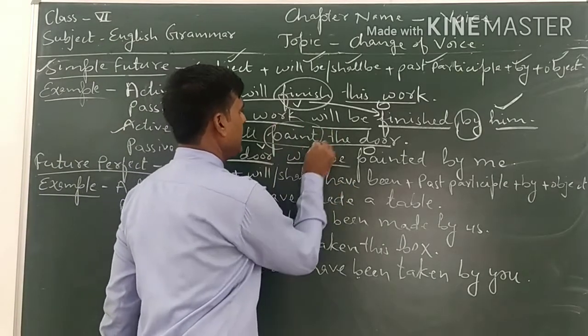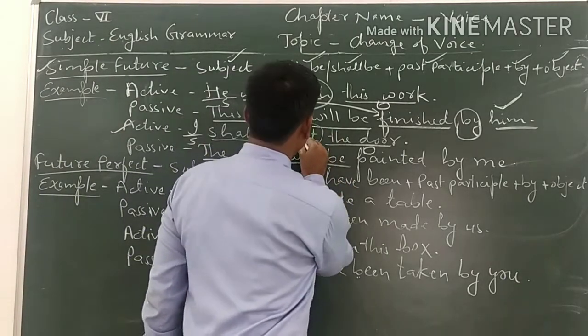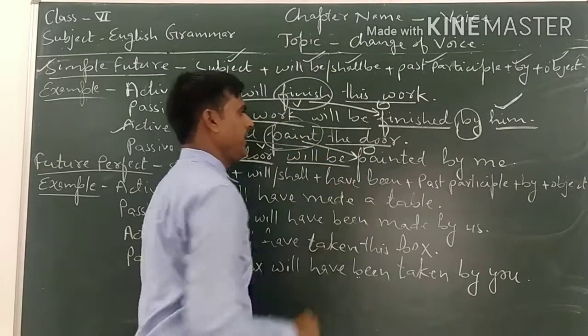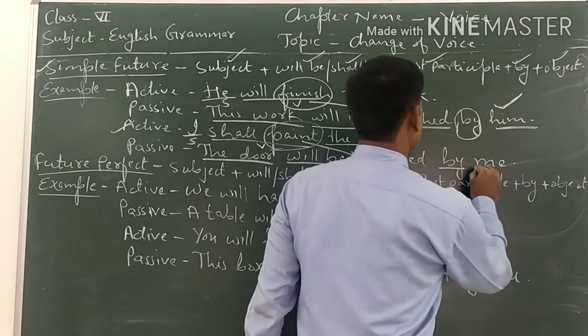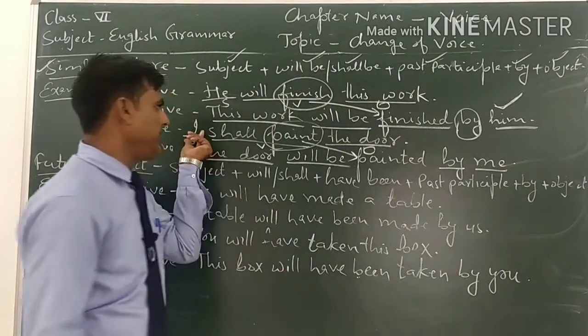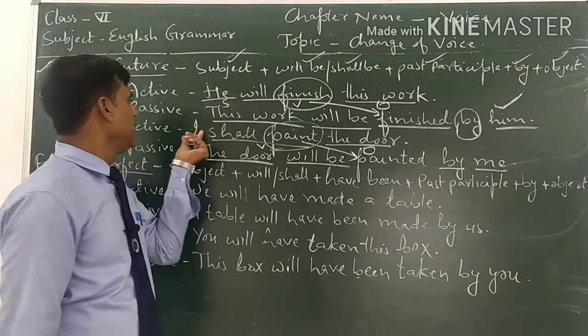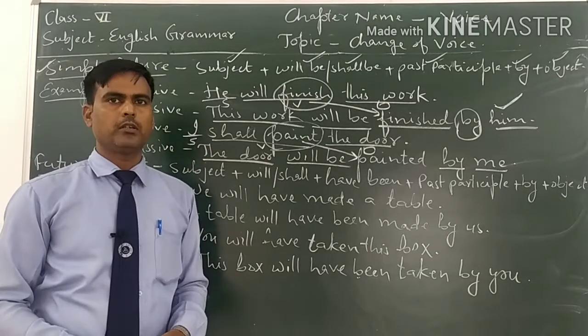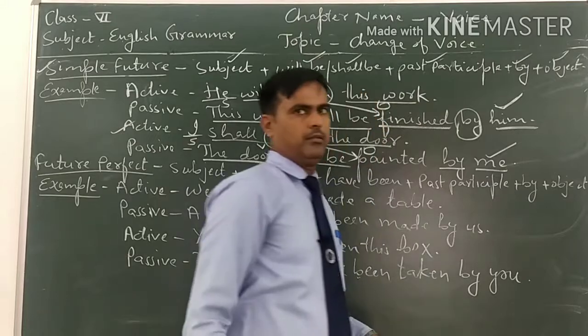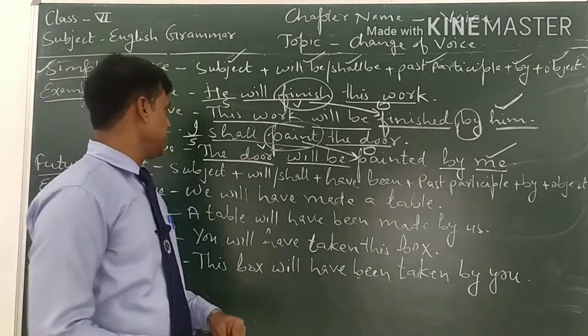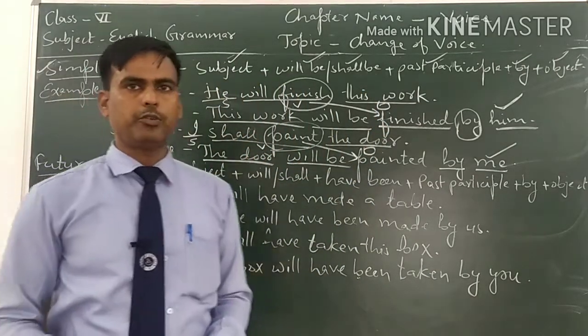The main verb is paint, and the third form of paint is painted. Then by, and after by we will write the object, the subject changed into object. The subject is I and the objective form of I is me. So this is the changing rule of simple future tense.